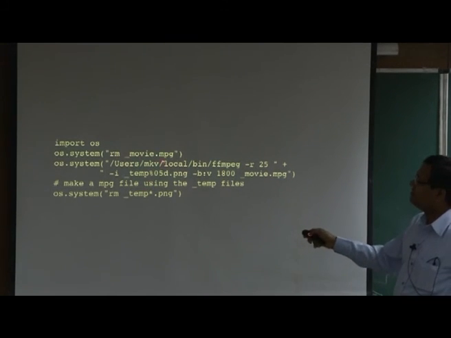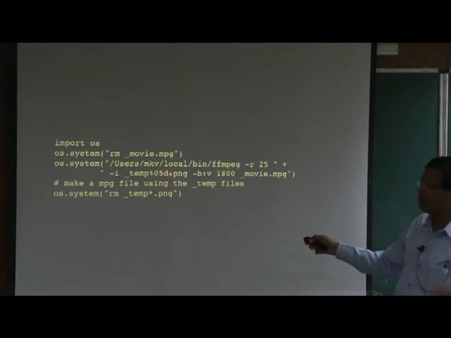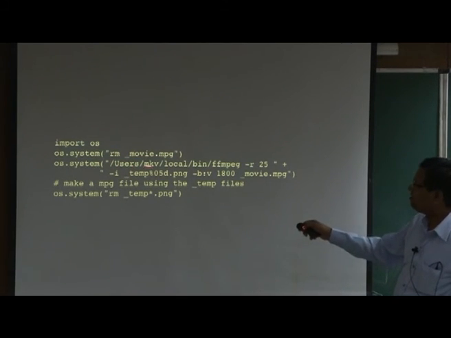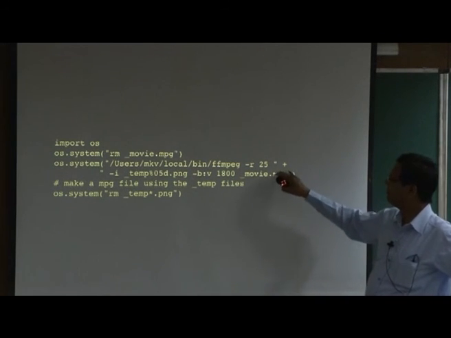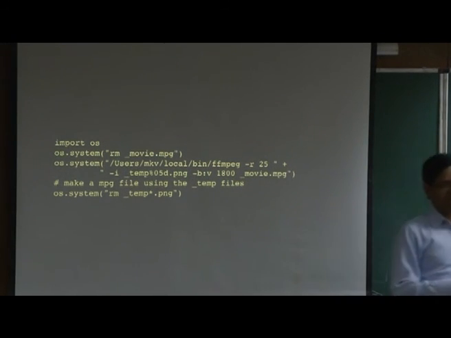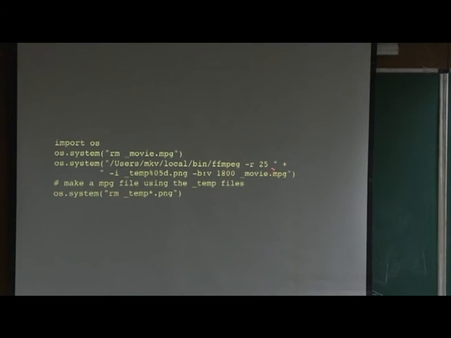So, first if the file movie.png exists, it will remove the old file. Then it is going to call this function. So, I have to give the path. My file is in this path, and this syntax I copied. Okay. So, the speed, how fast it will move, all that stuff is sitting here. You can control it, but I did not do anything. So, this is the file, all the file names, and it will make a new file called movie.mpg. Okay. And it will remove the temp files. We do not need the temp files, so it removes them.